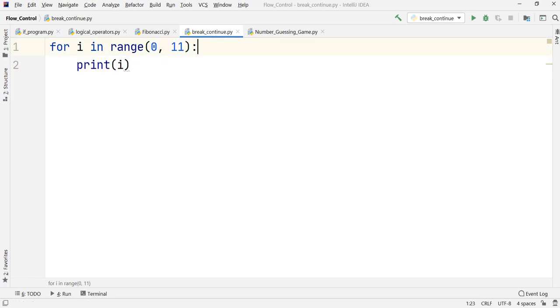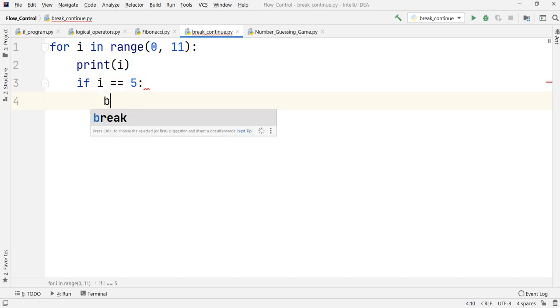This is where the use of break will come into the picture. Let us see. I'll just write the code and then we will discuss it. The code will be as it is, but I'm setting one more condition over here. What I'm saying is if i is equal to 5, as soon as the value of i becomes 5, I want to break out.